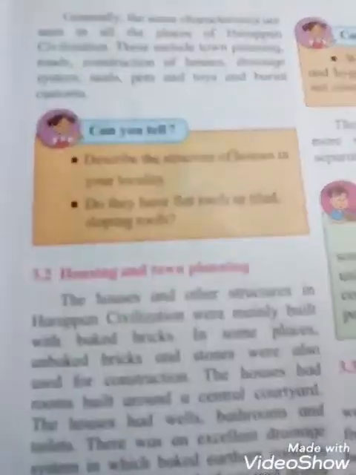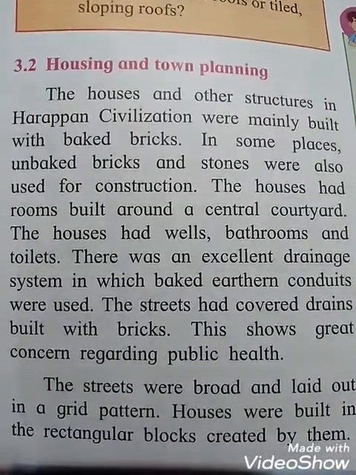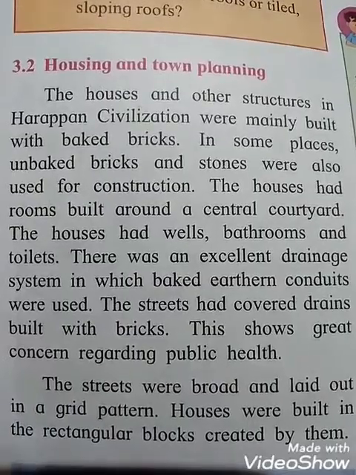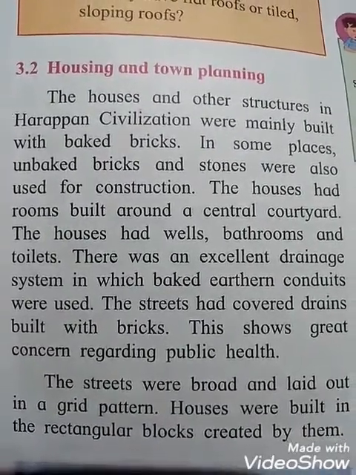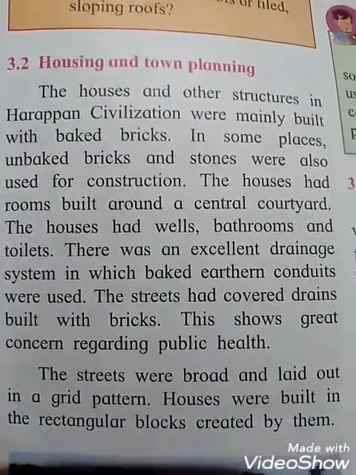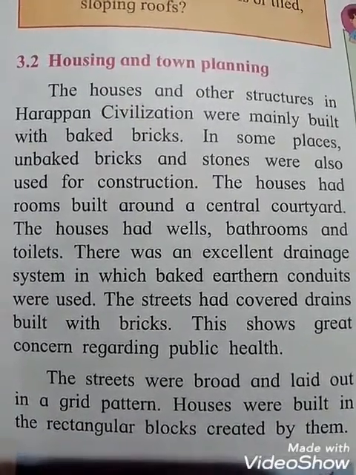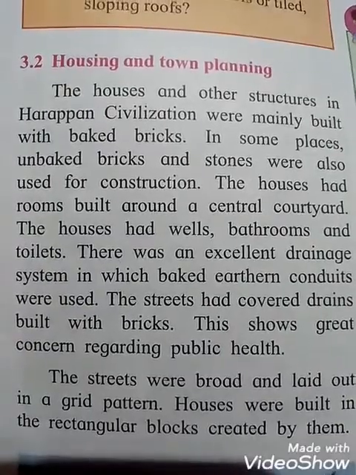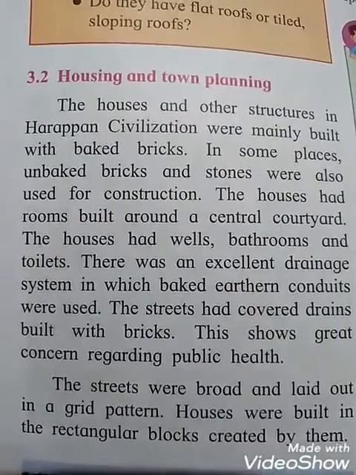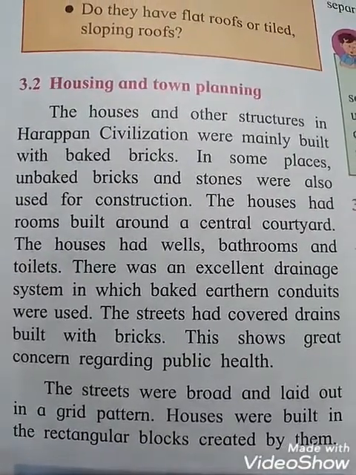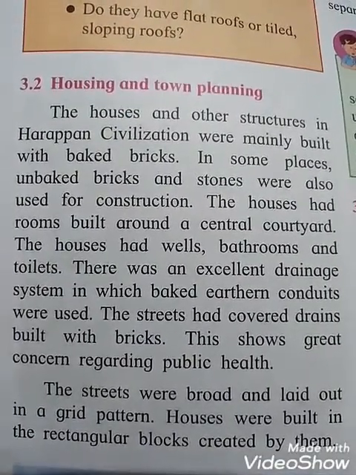Okay. Housing and town planning: the houses and other structures in Harappan civilization were mainly built with baked bricks. In some places, students, they also used unbaked bricks, and stones were also used for construction. The houses had rooms built around a central courtyard. The houses had wells, bathrooms and toilets, and there was an excellent drainage system in which baked earthen conduits were used.